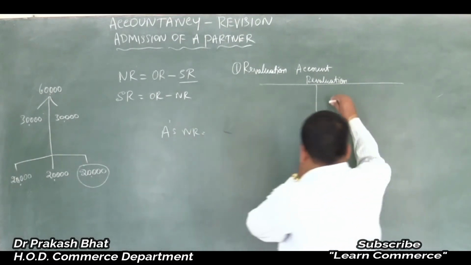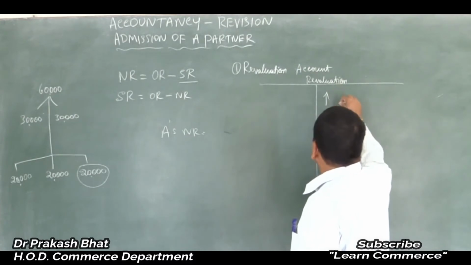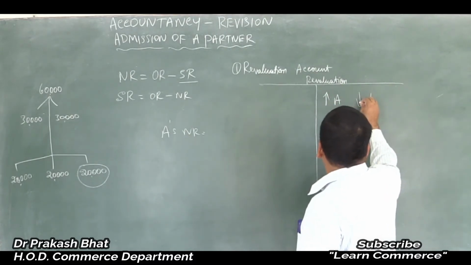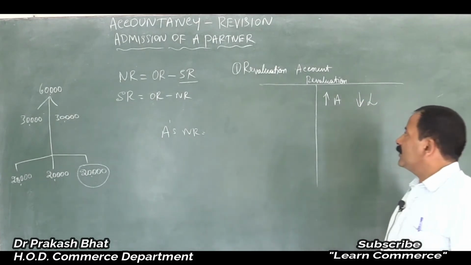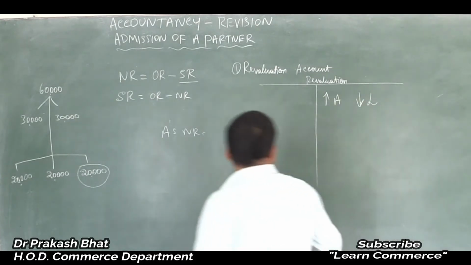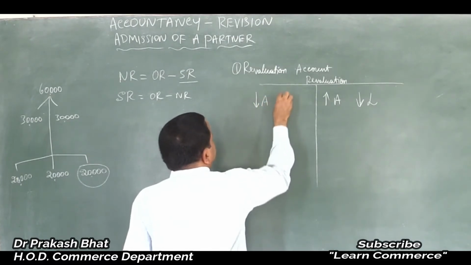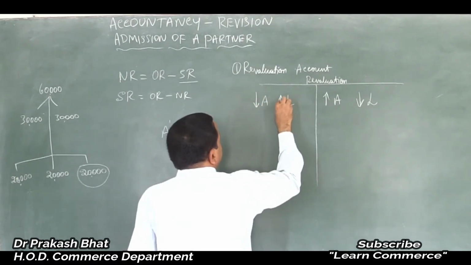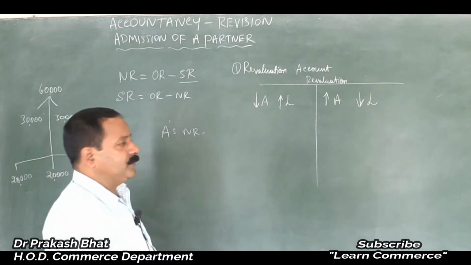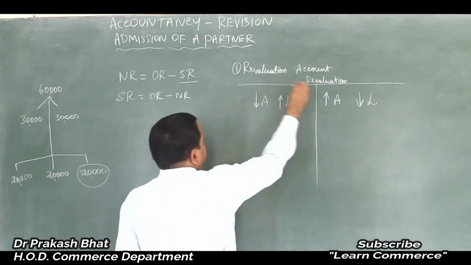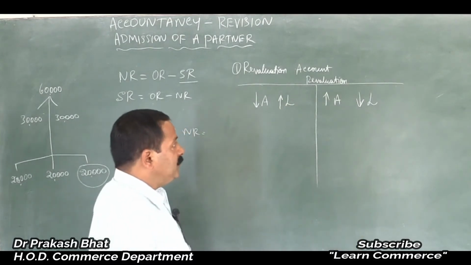So increase in the value of assets and decrease in the value of liabilities will be entered on the credit side, and decrease in the value of assets and increase in the value of liabilities will be entered on the debit side of the revaluation account. That is what we'll do here.